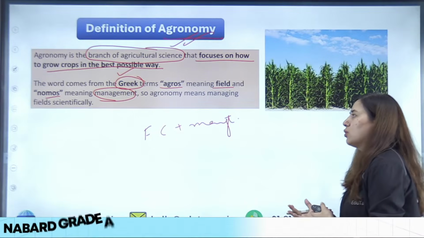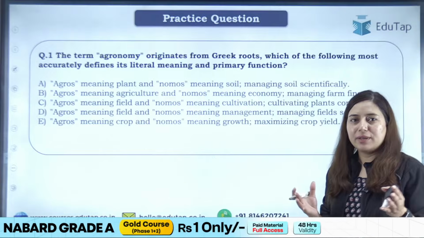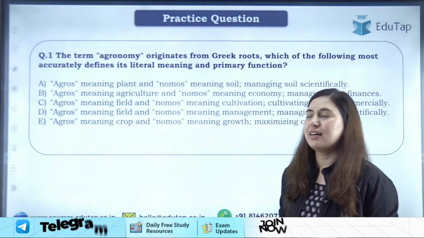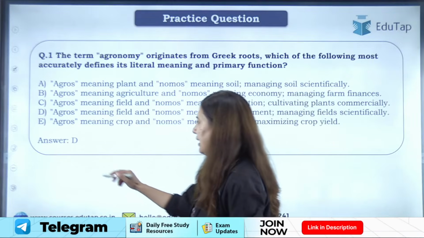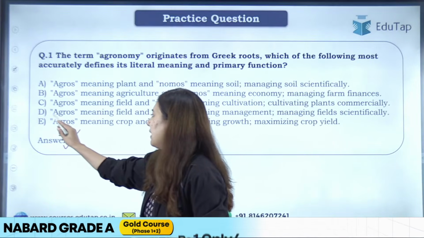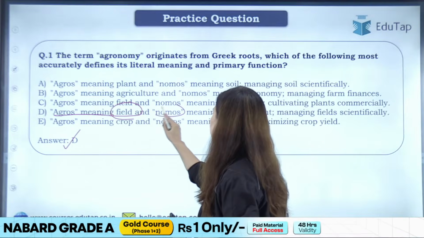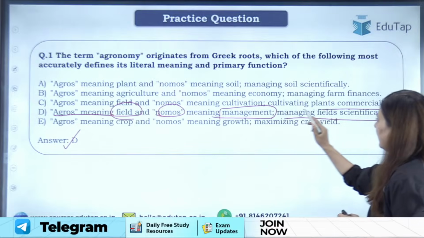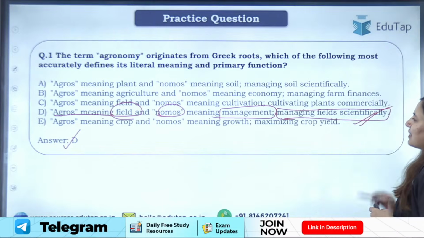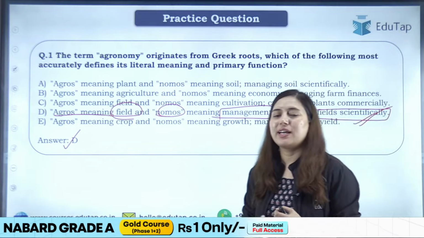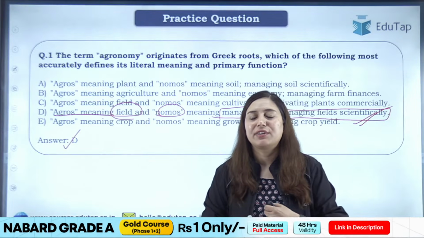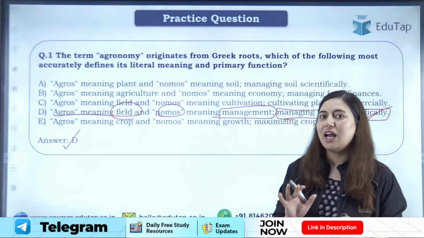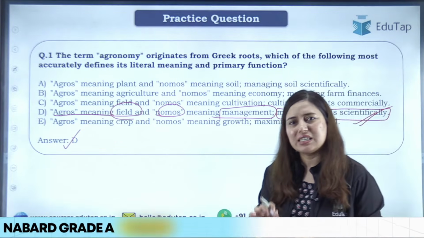Now let's come back to the question again, and now I hope everybody can answer it, right? Yes, as I can see, all of you have given the right answer. The answer will be option D, right? Option D says agros meaning field and nomus meaning management, managing field scientifically. When we read about field crops and manage the field crop scientifically, all of that is studied under agronomy. Clear? I hope this question is clear, and it was a very easy question to answer.